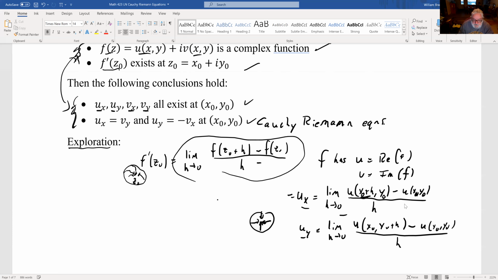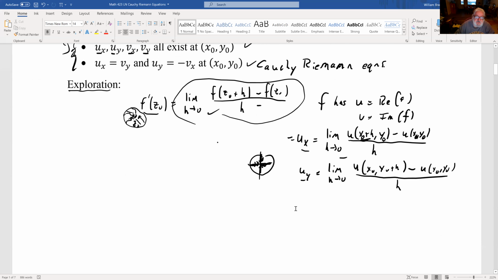So with u sub x and u sub y, we're really just showing that if I can do the limit in these particular directions, then that should work out. This is actually a stronger condition: f prime of z existing means no matter how you approach z naught, you get a derivative. This is saying if you approach it this way or this way, you get a particular limit. So can we connect these things?